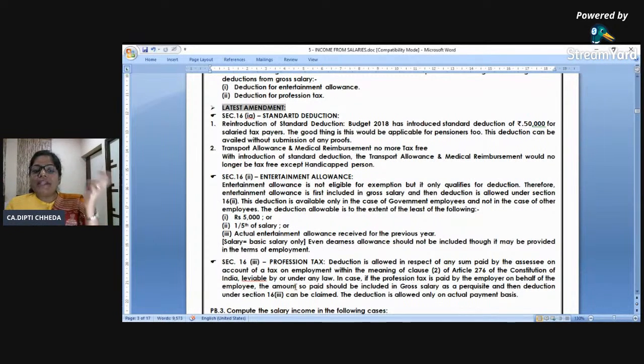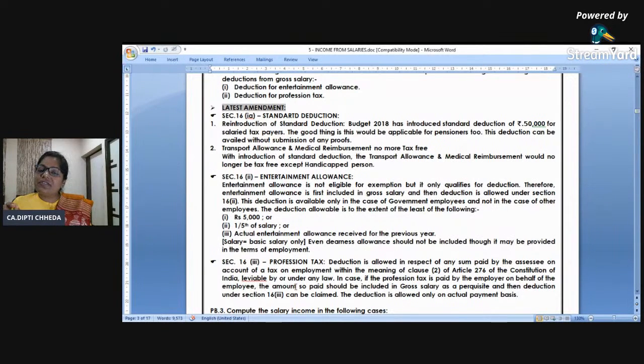So if employer is paying, I want to give an example. Employee is paying 4,000 profession tax. Employer is paying 2,000 for him. Employer 2,000 pay kar raha hai. Employee khud bhi 2,000 he's paying, and then total paid is 4,000. Now employer paid for employee PT will be added in the gross salary, 2,000.